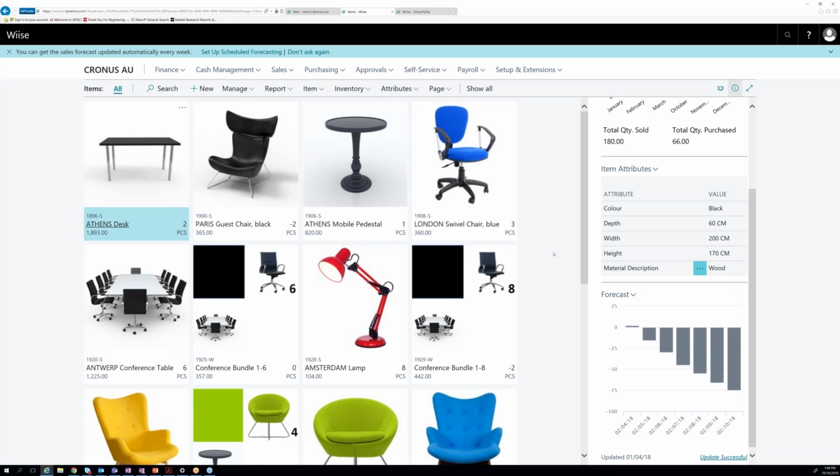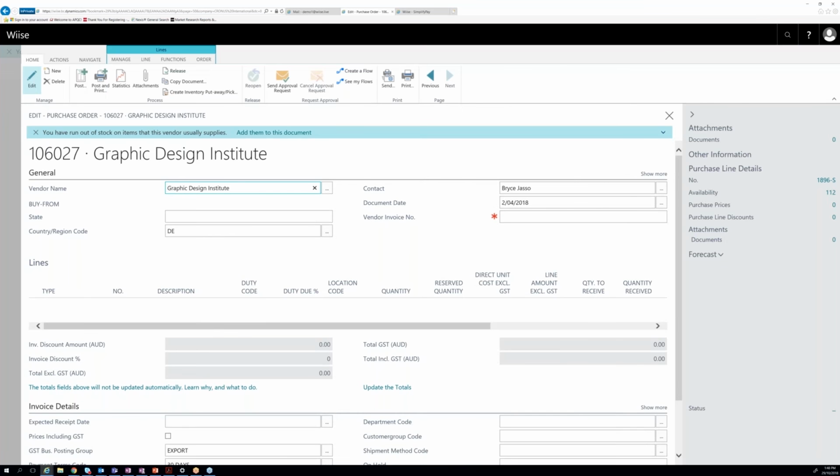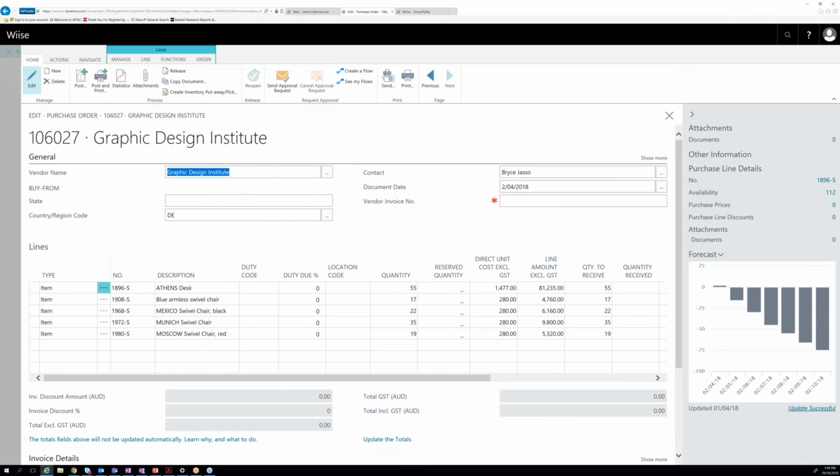Now, this is where having the analytics and the insights makes a tangible difference within your business. At the moment, you're probably going to have to do a standard stock take or inventory count to see how you're going. But with Wiise, the system automatically identifies other out-of-stock items that are provided by this supplier and gives you an alert. So as you can see up the top, I've run out of stock on items that this vendor usually supplies. And all I do is click add them to this document. Wiise reads the information, automatically populates it based on the levels that you require, and you're ready to go.